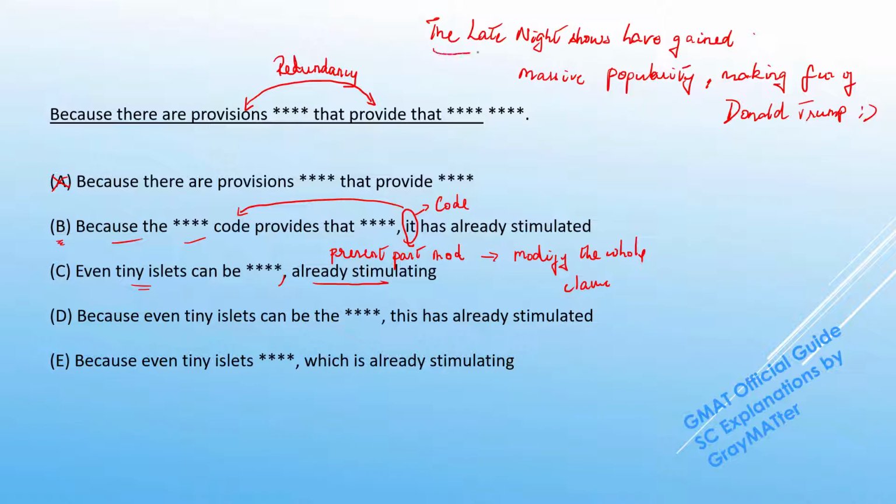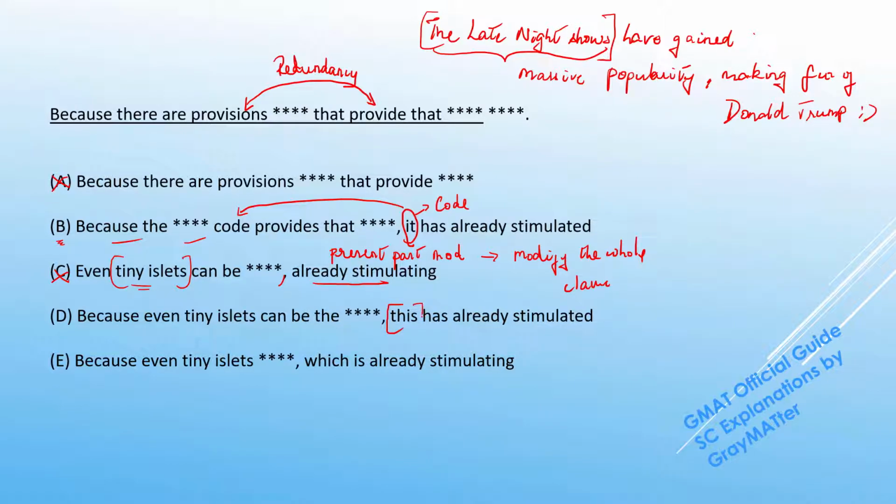We should ensure that that modifier applies to the main subject, the late night shows, because the shows are making fun of Donald Trump. So when we think using that concept, the "already stimulating these disputes" will apply to the subject, tiny islets. And it doesn't make sense to say that these islets are stimulating the dispute. It makes sense to say that this code stimulated the disputes. So C goes off.